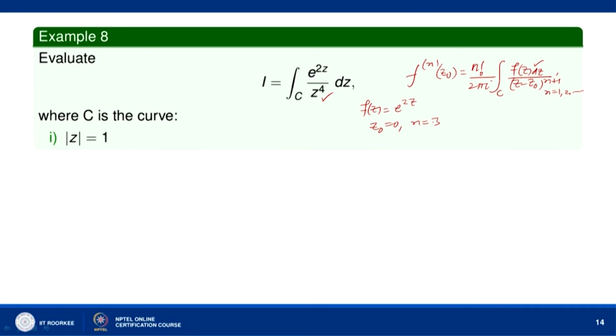All right. Now, let us see the curve along which we have to integrate. The curve C is mod z equal to 1. This means that the center of the circle is at z equal to 0 and the radius is 1. So, we are considering the unit circle, mod z equal to 1, in the z plane, with real axis and imaginary axis.